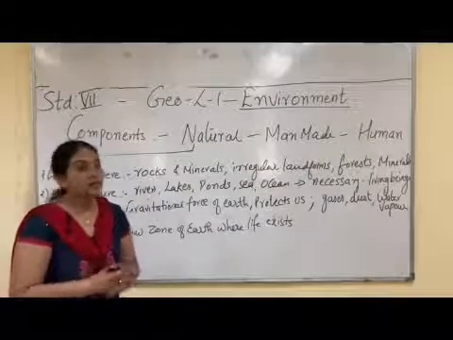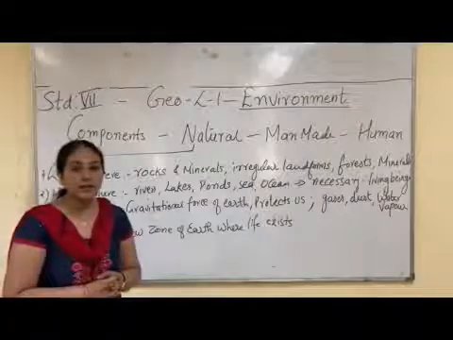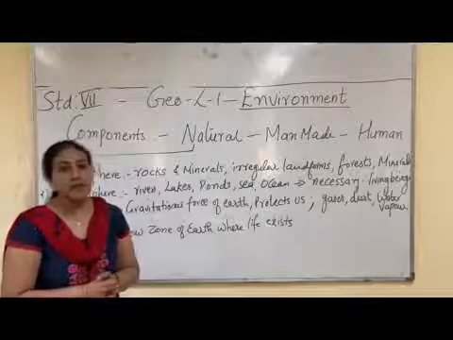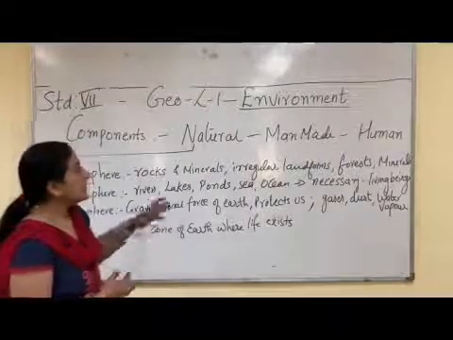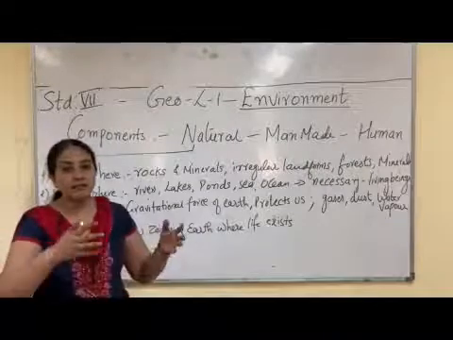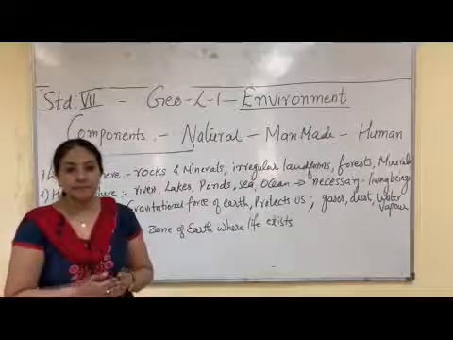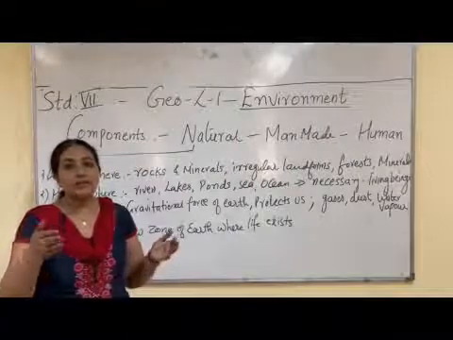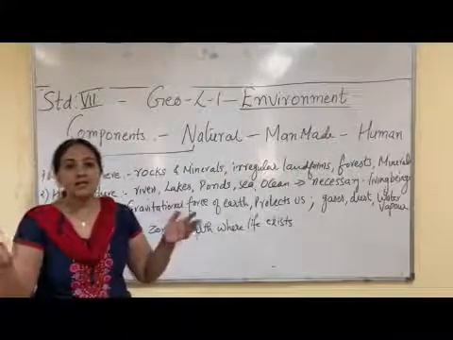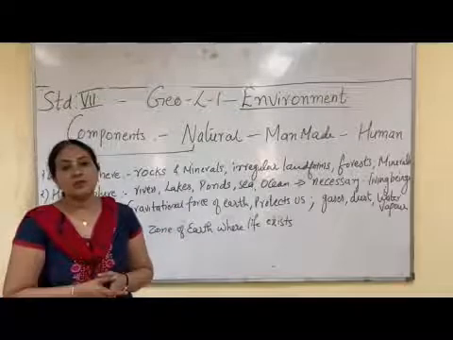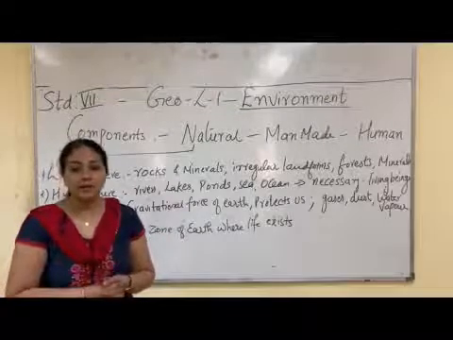So now we can divide environment into different components. There are three components of environment: natural environment, man-made environment and human environment. Natural environment means anything which is found in nature, which is free gift of nature. Air, water, soil, plants, animals, birds, all these constitute the natural environment.